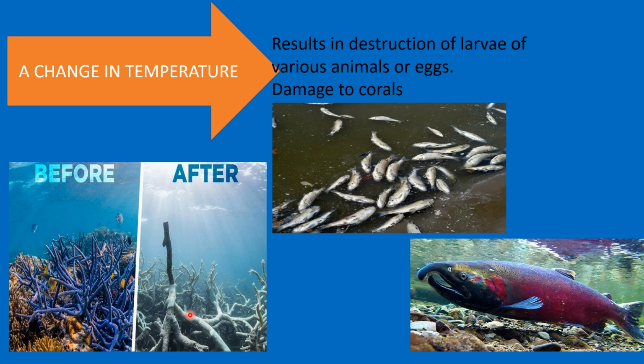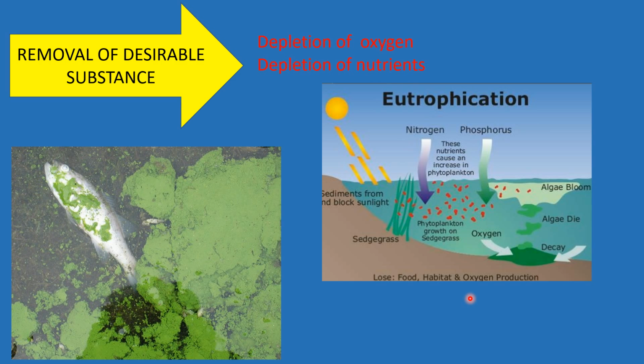Now, if you see the Great Barrier Reef of Australia, which is famous for the beautiful corals, is now slowly getting affected by this increase in the temperature. Okay, children. And then one more is the salmon fishes. One of the varieties of these salmon fishes are also getting affected by this change in temperature.